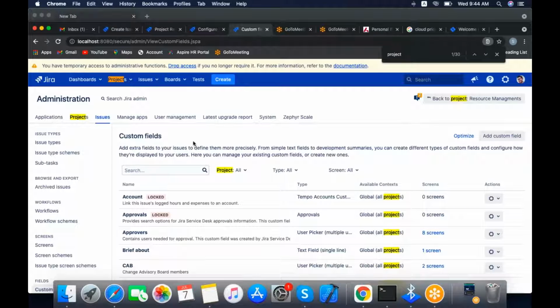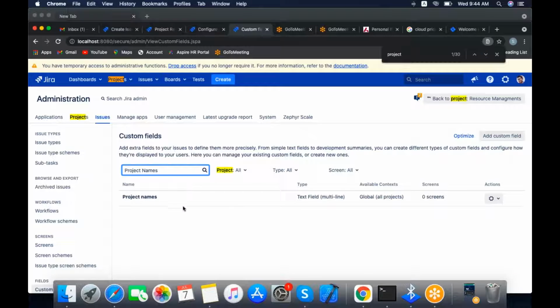Project. Yeah, this is the field where we added the project names.